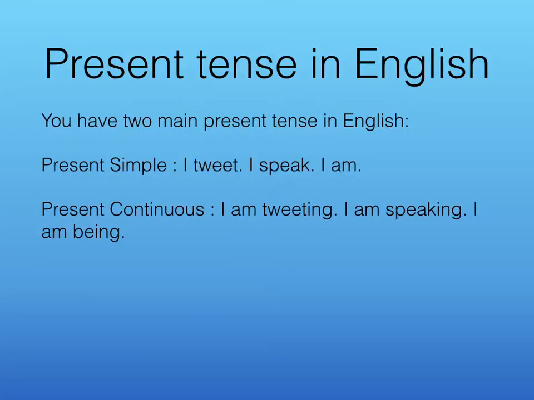Now, let's have a closer look at the present tense in English. And something that you have to understand: in English, you have two main present tenses. So you have the present simple: I tweet, I speak, I am. The present continuous: I am tweeting, I am speaking, I am being.